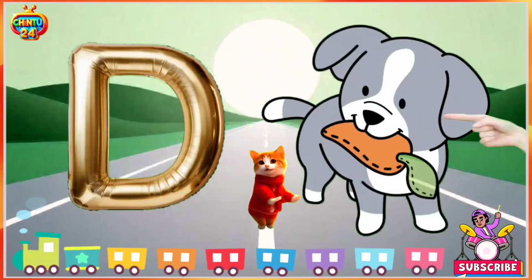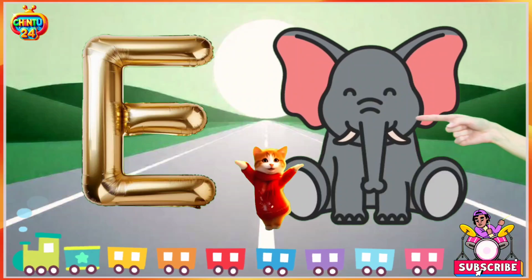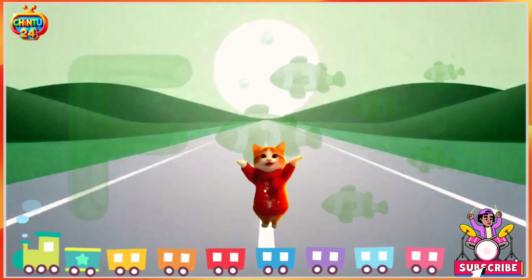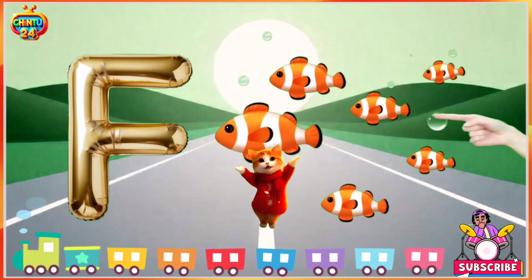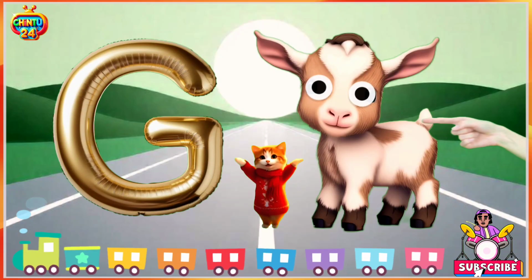D for dog, dog means kutta. E for elephant, elephant means hathi. F for fish, fish means machli. G for goat, goat means bakri.